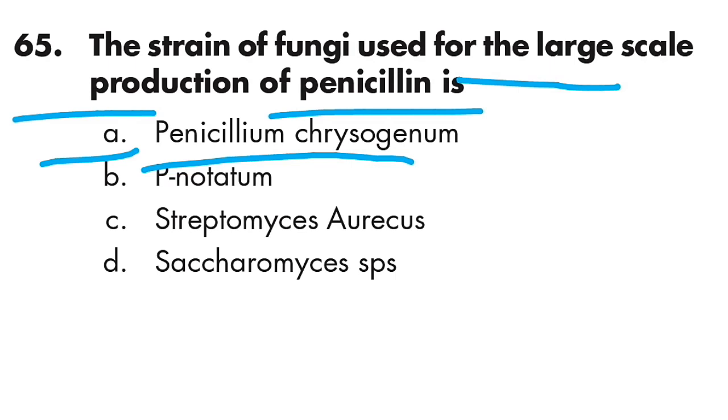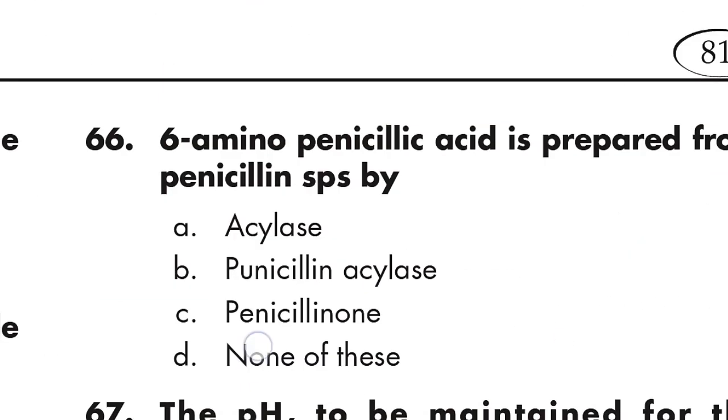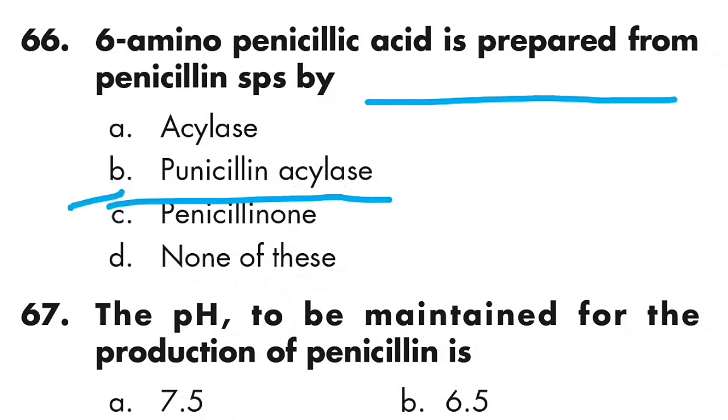Option A is right. Question number 66: 6-aminopenicillanic acid is prepared from penicillin by penicillin acylase. Option B is right.